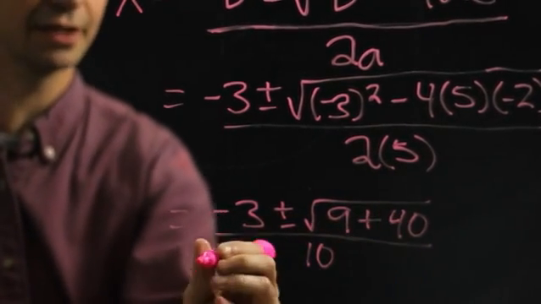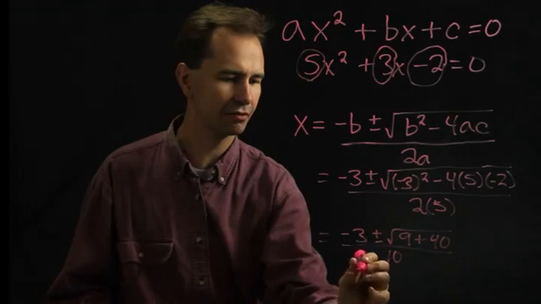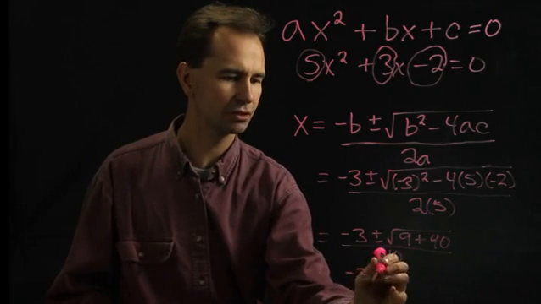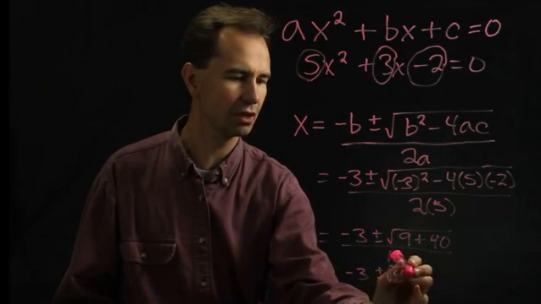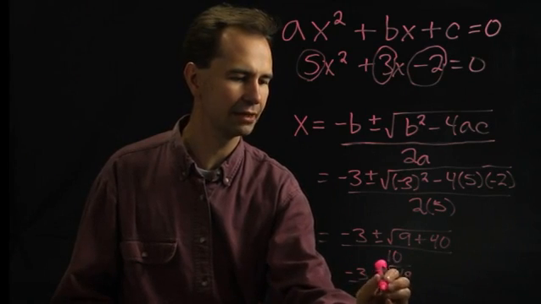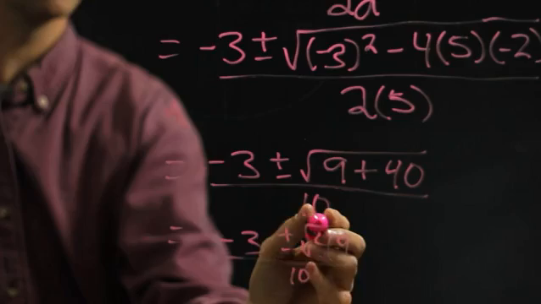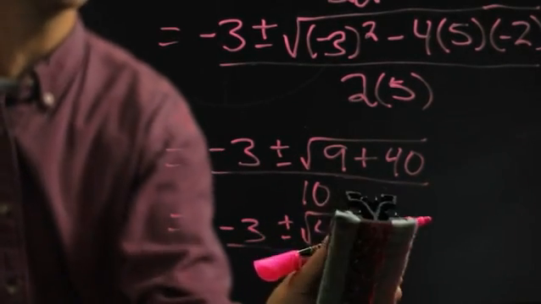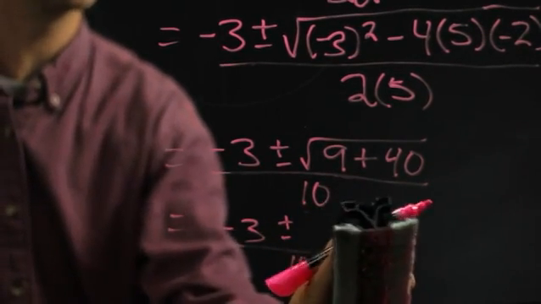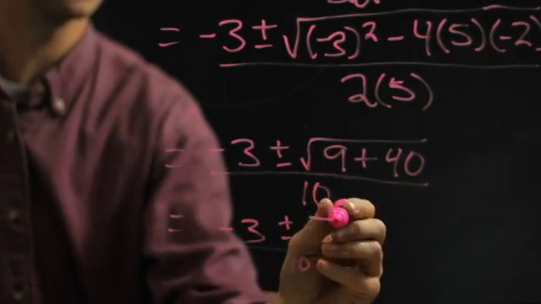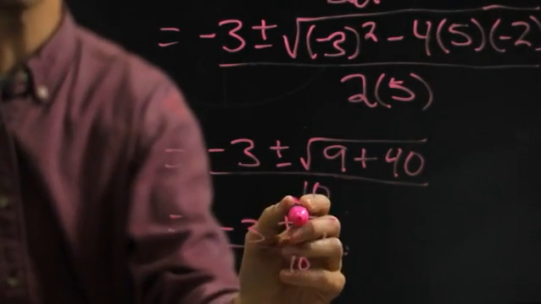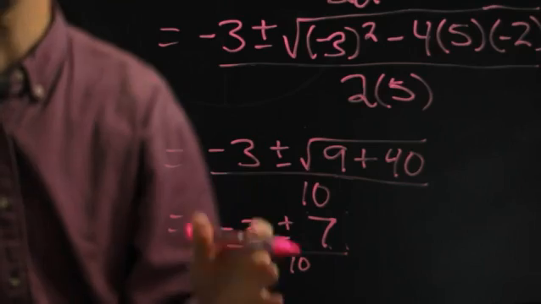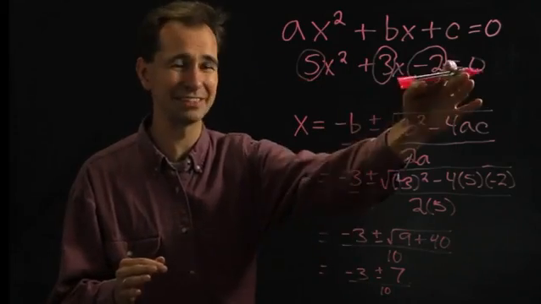Taking that a step further, we have negative 3 plus or minus the square root of 49 divided by 10. And you notice that the square root of 49 is the same as 7, so let's erase that and put a 7 there instead. And you notice that plus and minus means that there's really two answers. Two different x values could make this equal 0.